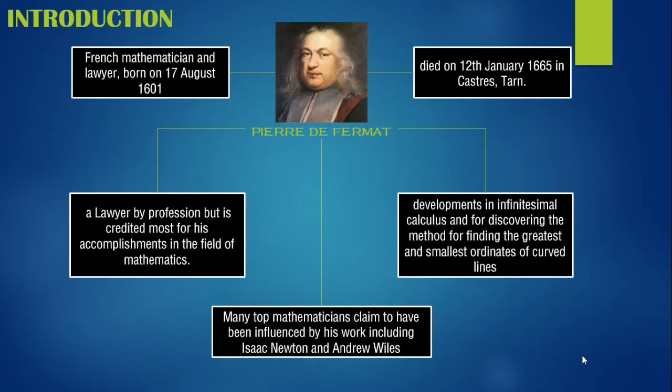Next is Pierre de Fermat. He is also a French mathematician, but he was also a lawyer, who was born on 17 August of 1601. He was a lawyer by profession but is credited with most of his accomplishments in the field of mathematics.